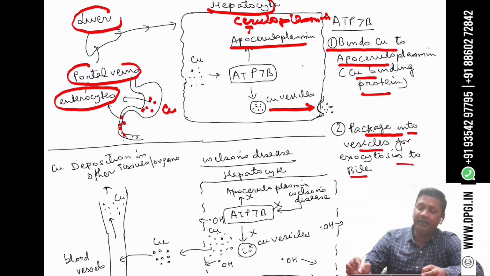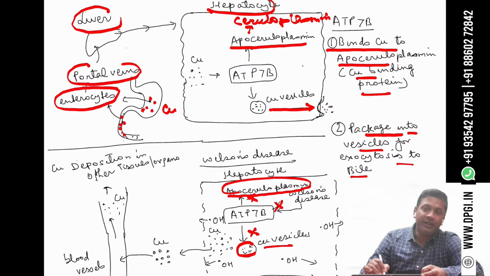This copper is excreted in the bile. So what happens in Wilson disease? The ATP7B gene is affected, so the ATP7B protein will not be there. There is no formation of apoceruloplasmin and hence ceruloplasmin, and also no formation of copper vesicles. So both pathways are affected, and the copper is not able to be excreted in the bile. This copper will accumulate in the cells, leading to formation of free radicals, and these free radicals will damage the cell membrane of the hepatocyte.